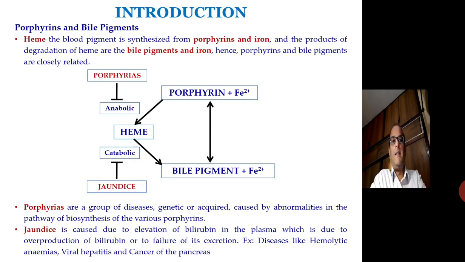Similarly, when the heme is degraded by the catabolic processes, it leads to the formation of bilirubin, and bile pigment is one of the most important components. So any blockage in this catabolic pathway leads to the disease called jaundice. Jaundice is caused due to elevation of bilirubin in the plasma, which is due to the overproduction of bilirubin or the failure of its excretion. For example, diseases like hemolytic anemia and viral hepatitis, which leads to the elevation of bilirubin synthesis, or due to cancer of the pancreas, which leads to the obstruction in the flow of the bile pigment.